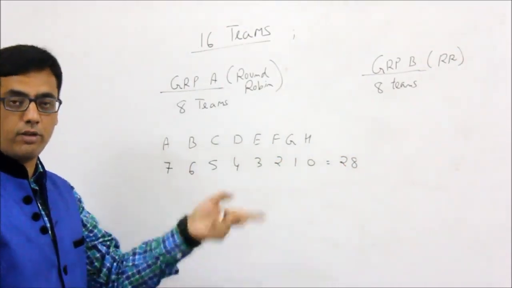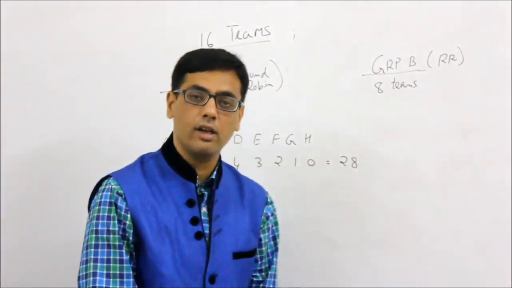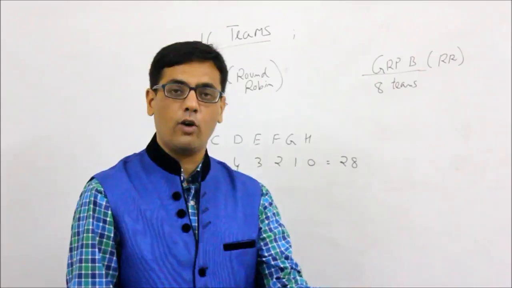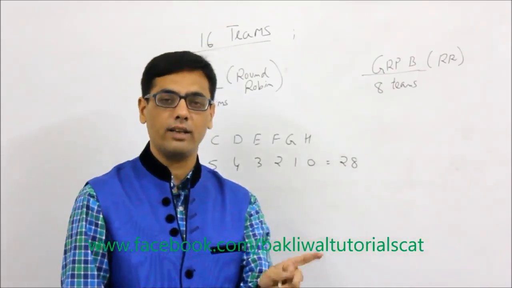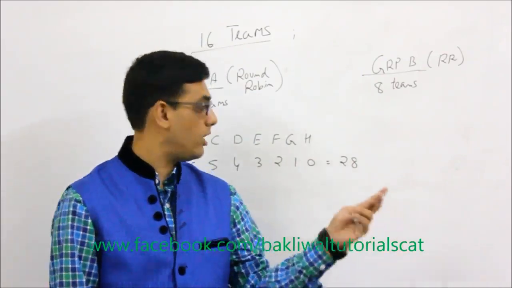Which is very simple because there are a total of 8 C2 matches. Round robin, all playing all, 8 C2 if you solve is 28. Each game has 1 point allocated. Either somebody will win, so total 28 points.